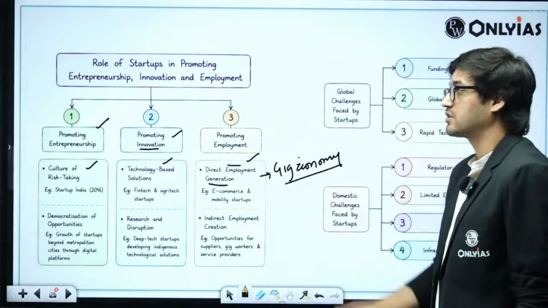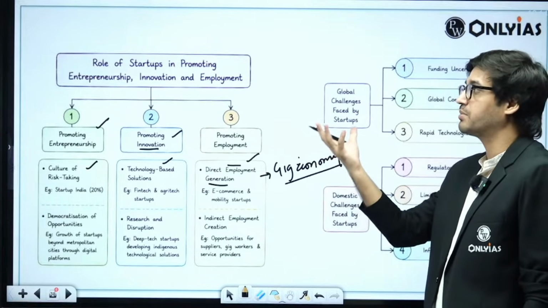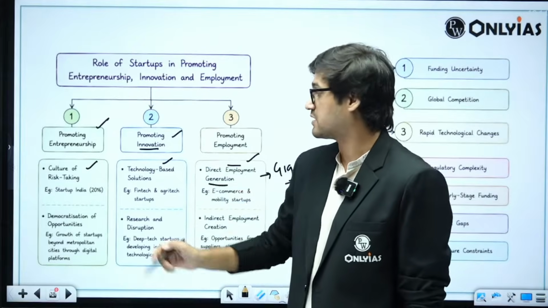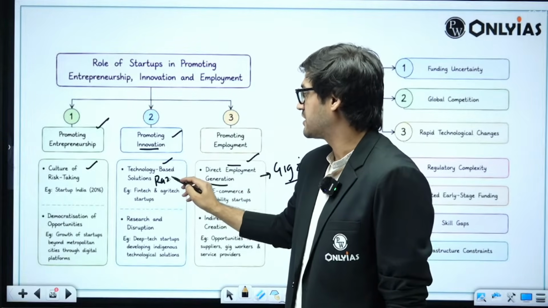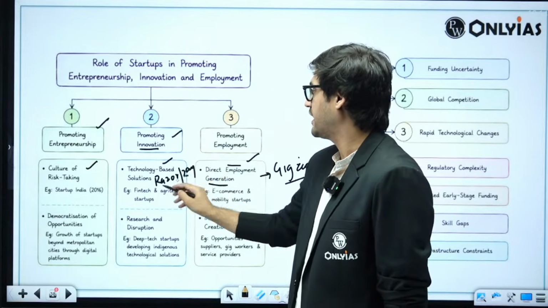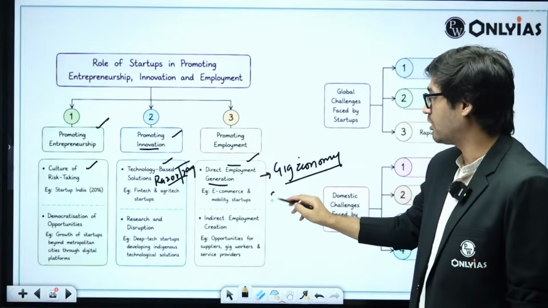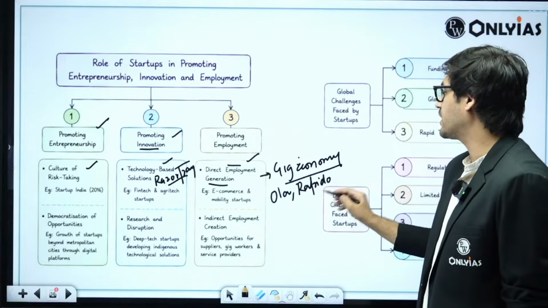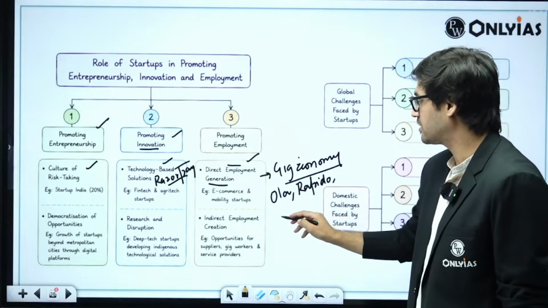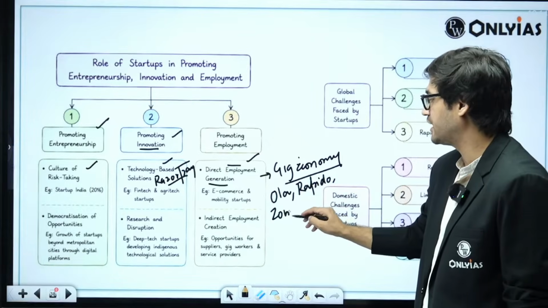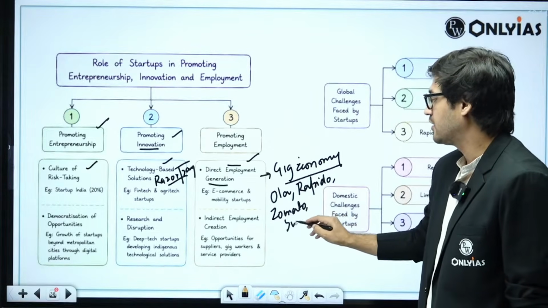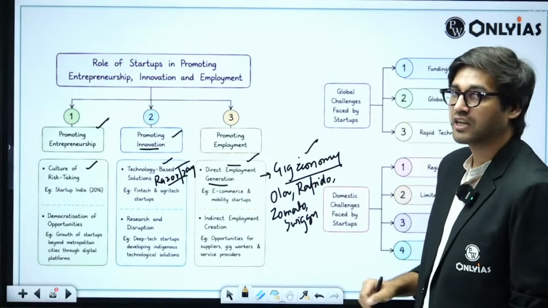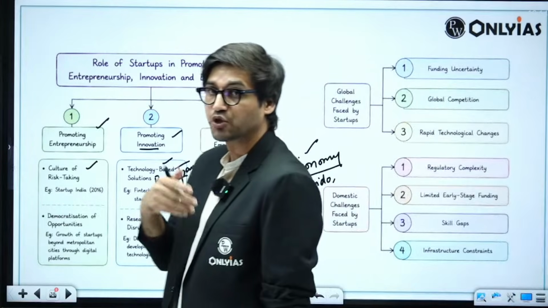What is the role of startups in promoting entrepreneurship, innovation, and employment? Like I said, in technology-based solutions, you should talk about this very famous startup, which is Razorpay. Here you can talk about Ola. Here you can talk about Rapido. Although Uber is not an Indian company, you can talk about, let's say, Zomato, which is an Indian company. You can talk about Swiggy. You can talk about Blinkit. All of those promoting gig economy in India, creating so many jobs for people.